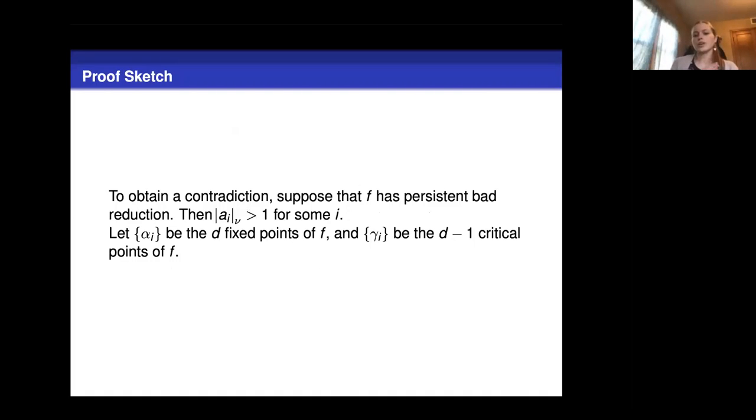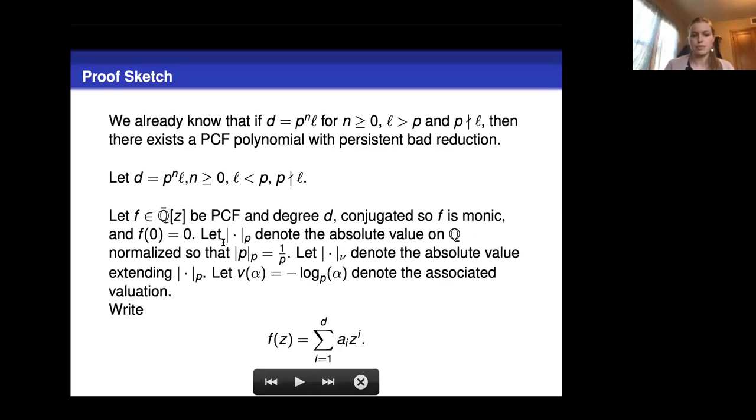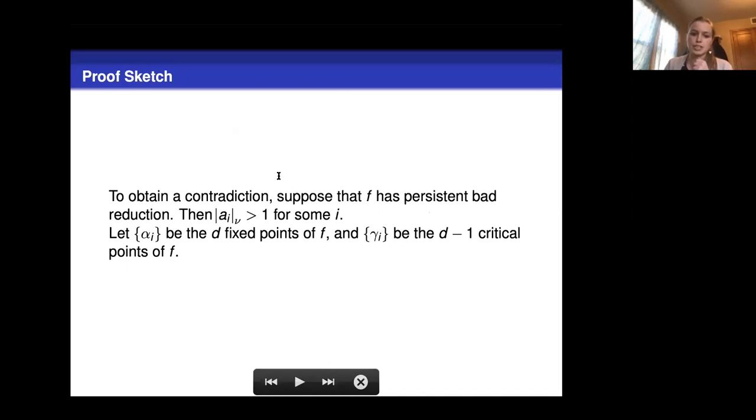So we are going to suppose that f has persistent bad reduction, and then we're going to obtain a contradiction, which is going to say that if these conditions are satisfied, so that L is less than p, then we must have potential good reduction. So if f has persistent bad reduction, then one of the coefficients has v-adic absolute value greater than 1.